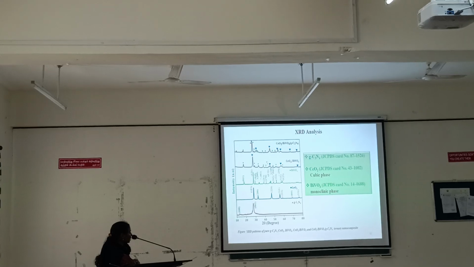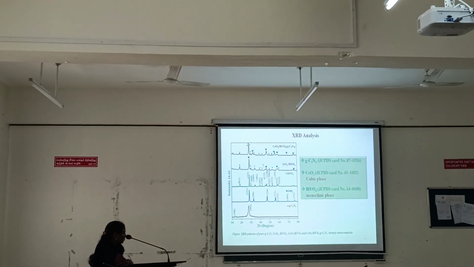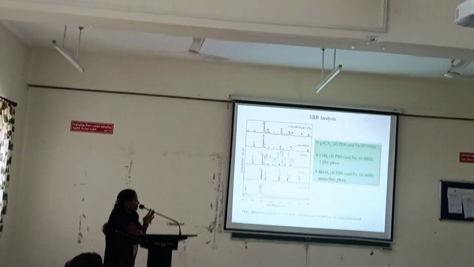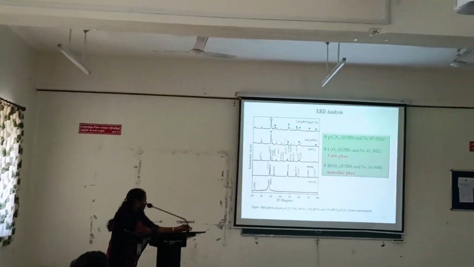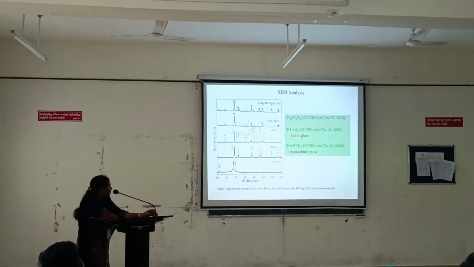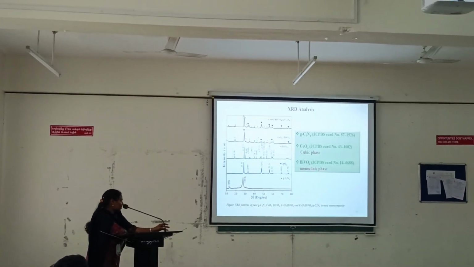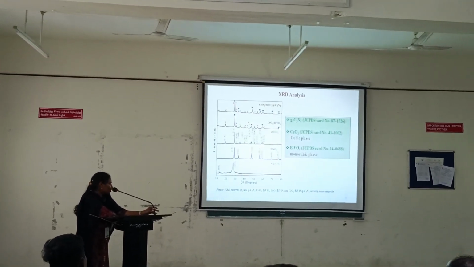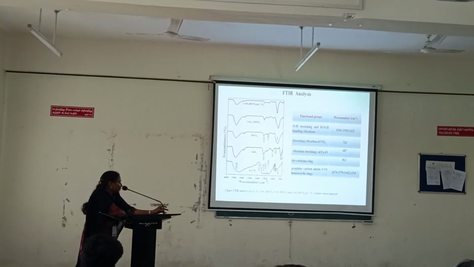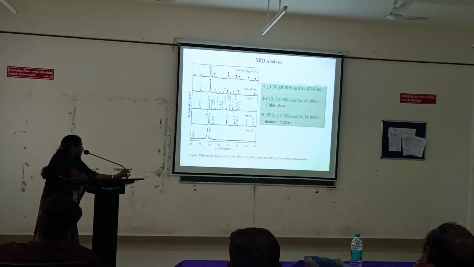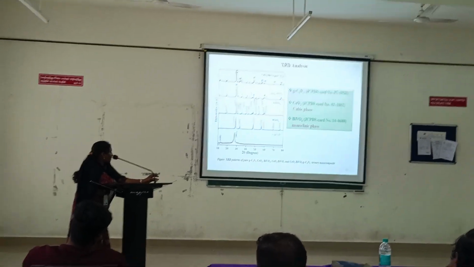XRD analysis. Graphitic carbon nitride was confirmed with JCPDS 87-1526, the cubic phase of cerium oxide was confirmed with 43-1002, and the monoclinic phase of bismuth vanadate was formed, in accordance with JCPDS card number 14-0668. In the binary and ternary nanocomposites, all the metal oxide peaks are clearly observed, as presented by the symbols.